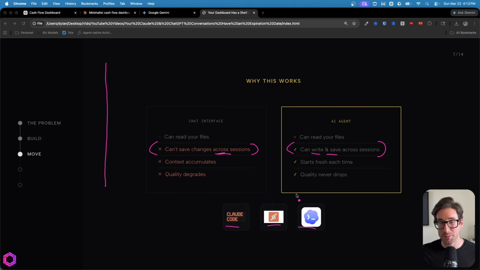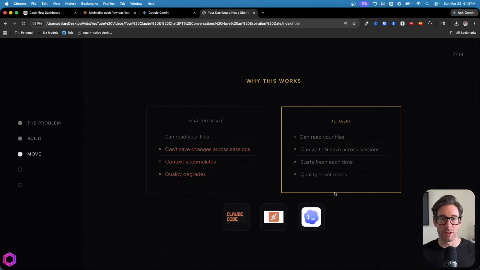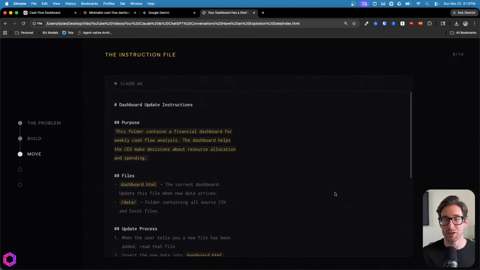And one important note to call out in relation to these AI agents on your desktop. You likely already have subscriptions to them. So if you're using Claude right now and you have a subscription, you have access to Claude Cowork and Claude Code. You just need to download the desktop application for Claude. Same thing applies for Codex. So if you're using ChatGPT and you have a subscription to ChatGPT, you can download Codex and use it because it's part of your subscription. Now that we understand why this works, let me quickly walk you through what the instructions file could look like. So this is going to be Claude.md for Claude or agents.md for ChatGPT.